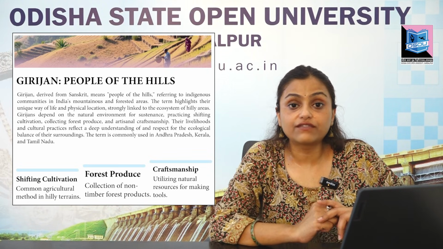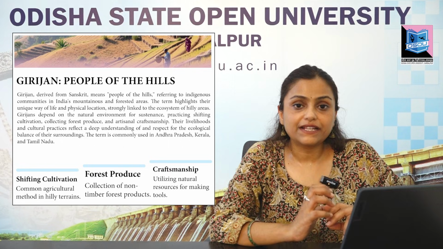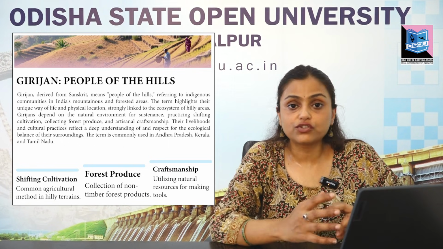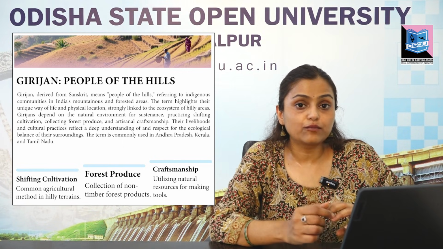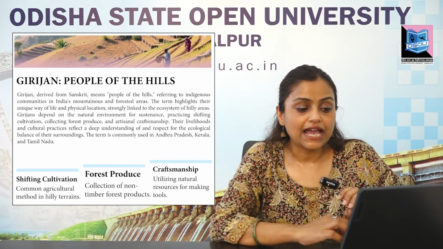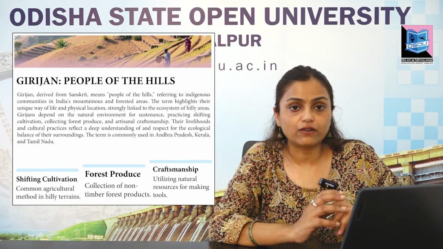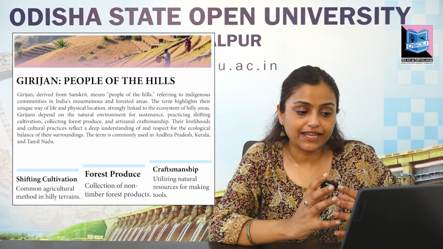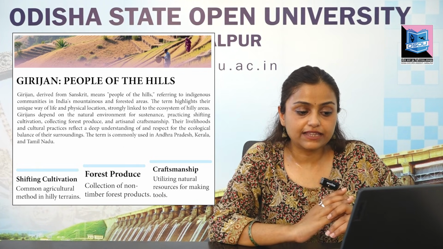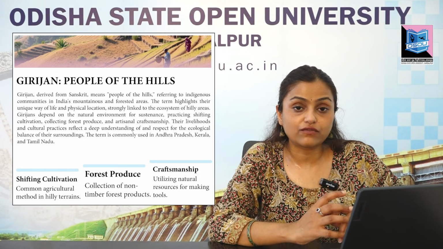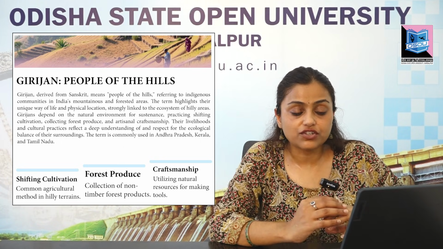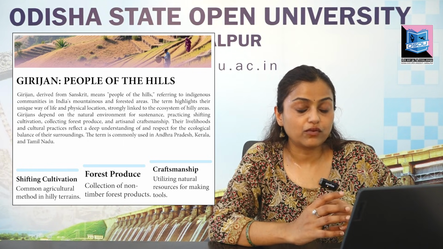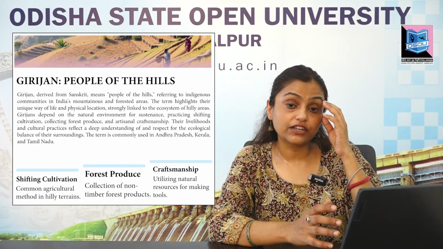Now, in terms of Girijan, that is another term, it means people of the hills in Sanskrit. So it refers to the indigenous communities in India. They mostly live in the mountains and forest areas, and the term highlights their unique way of life and also their physical location. They are strongly linked to the ecosystem of hilly areas, and Girijan depend on the natural environment for their sustenance. They also practice shifting cultivation, and they collect forest produce. Artisanal craftsmanship is also one of the features of the Girijan tribes.